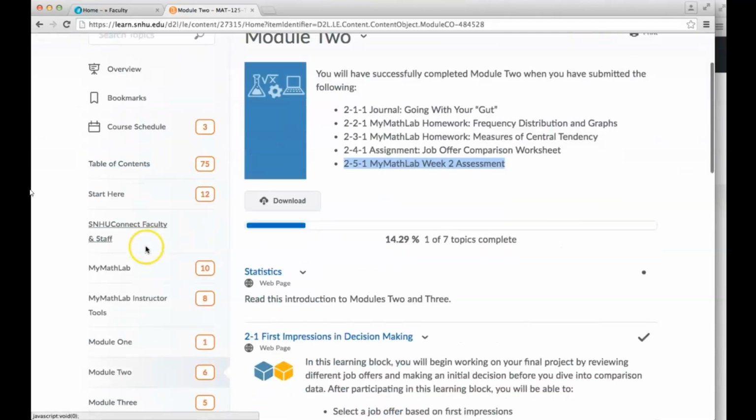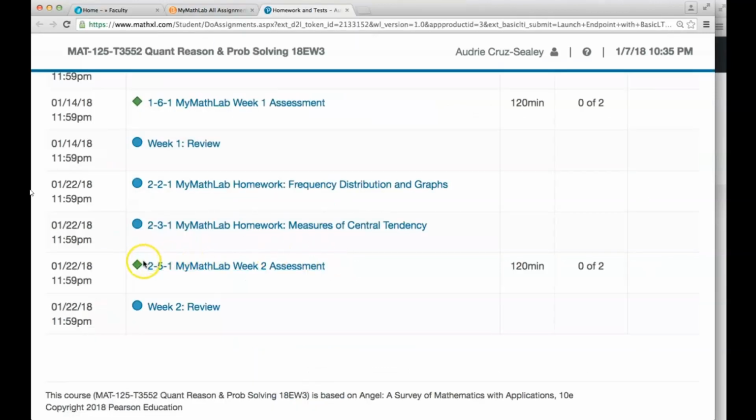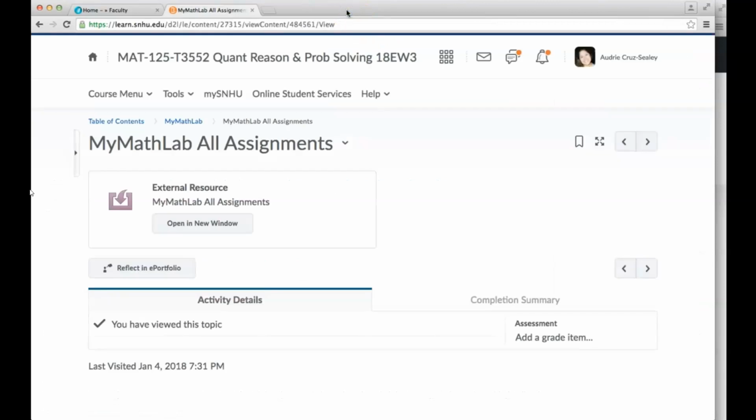So remember to go to My Math Lab here on the left-hand side, you'll have that My Math Lab button. You take your assessment once, you come down here, do the week 2 review, and then come back up here and take your second attempt of the week 2 assessment, and your instructor will take the higher of the 2 grades. Okay, so that's your My Math Lab work.